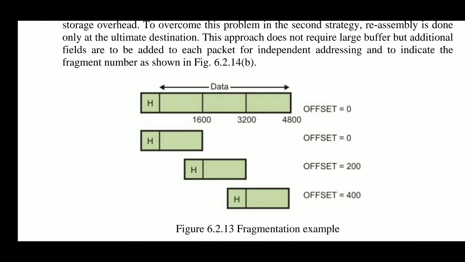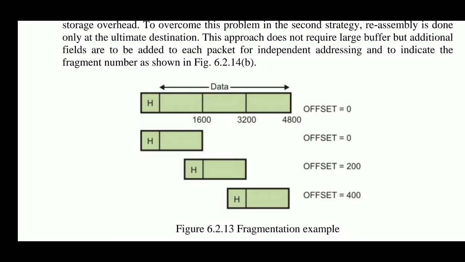Because the fragment data must be a multiple of 8 bytes, the 1600 bytes will go like 200 units of 8-byte octets. So the offset value of the first fragment will be 0, and for the second we will